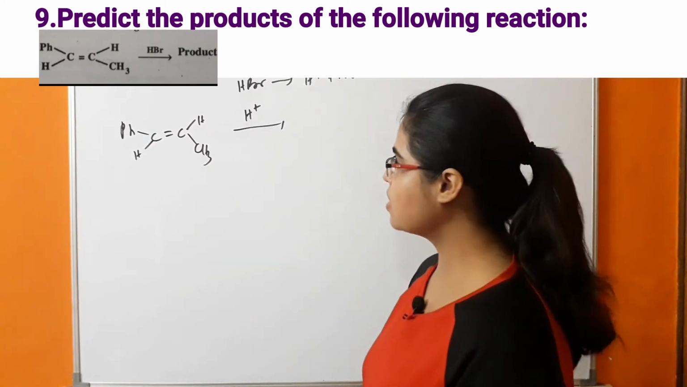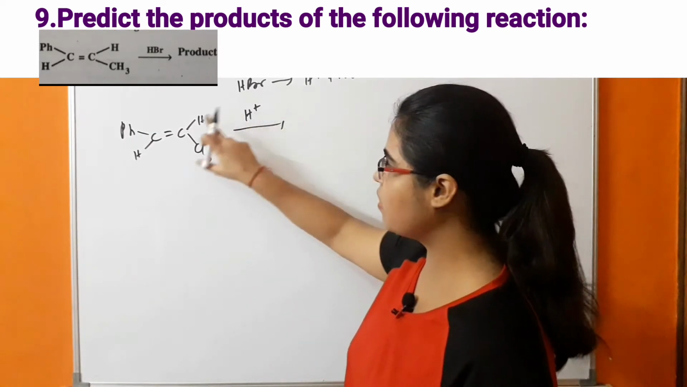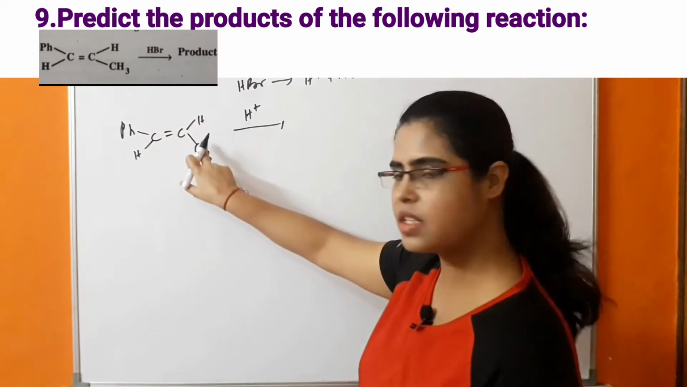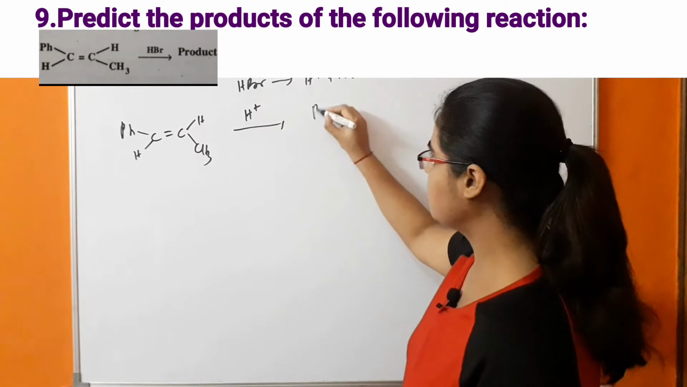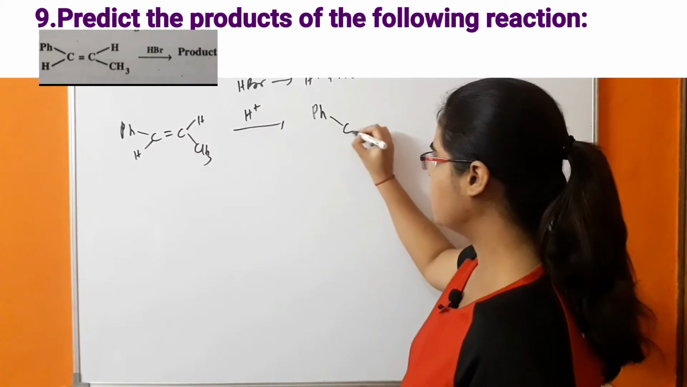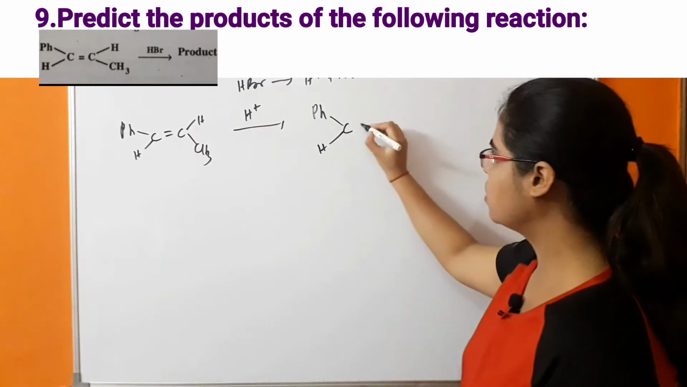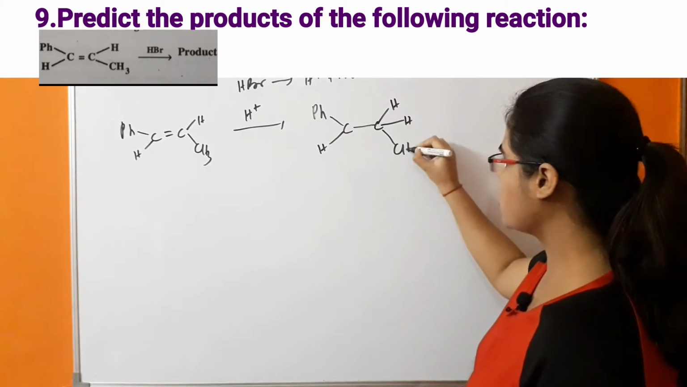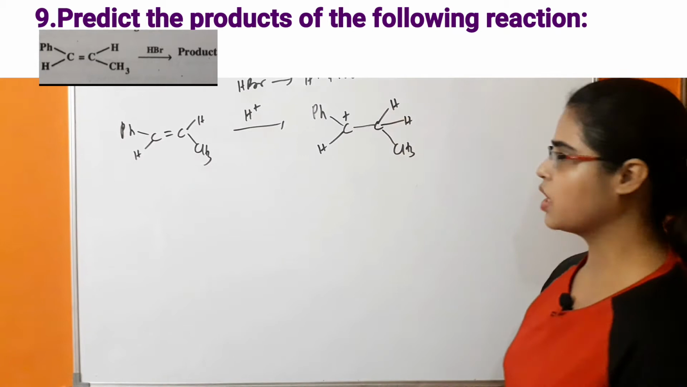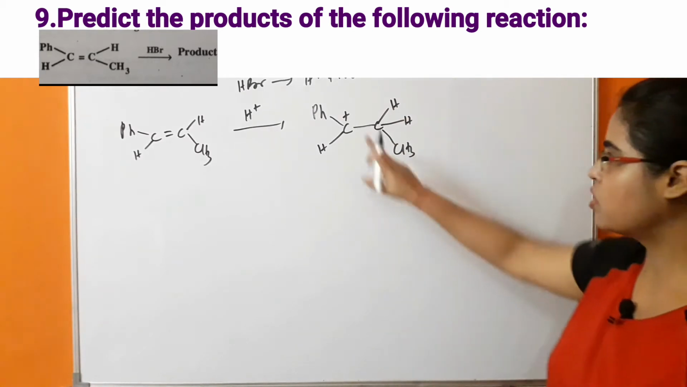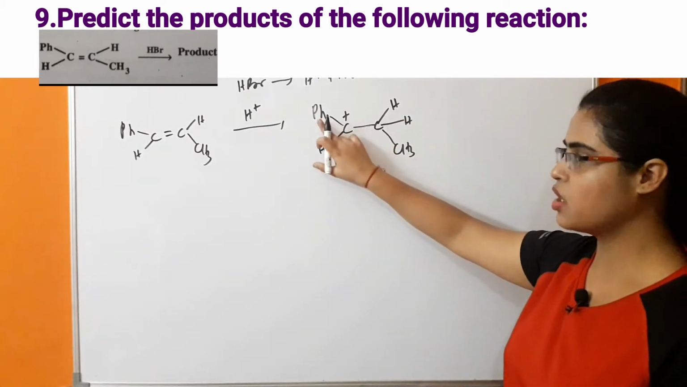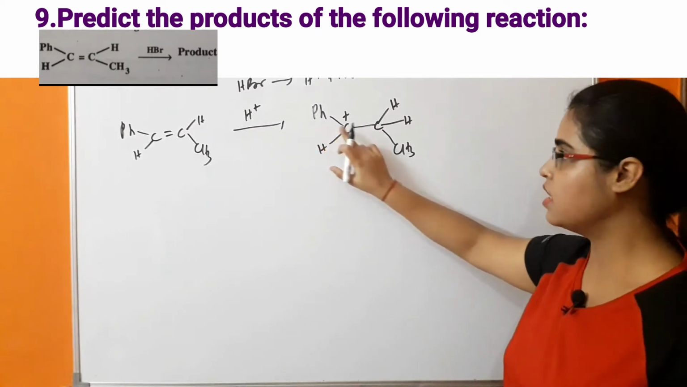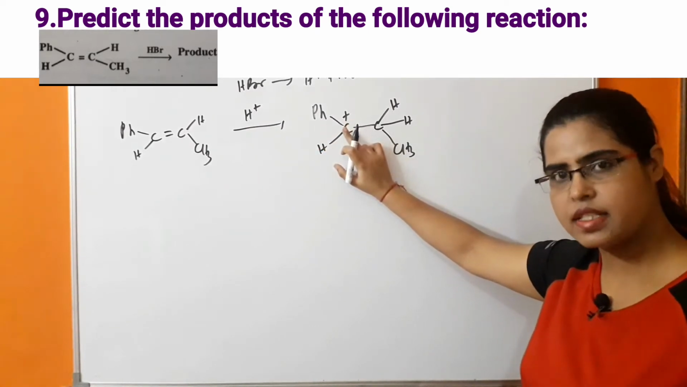So what is happening in this case? It means the electrophile will attack on this carbon. It means this bond will shift towards this carbon. So what is happening? Ph, CH3, and the positive charge comes on this carbon. So this positive charge is in conjugation with this phenyl ring. Because of the resonance, this positive charge will get stabilized.